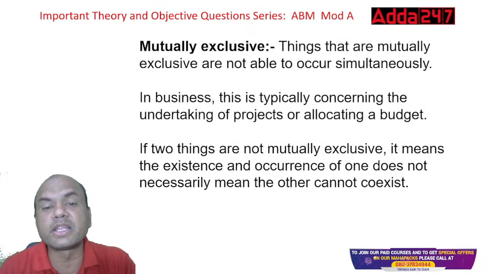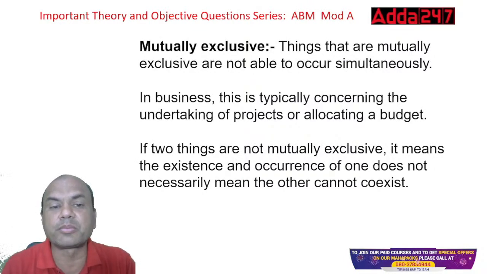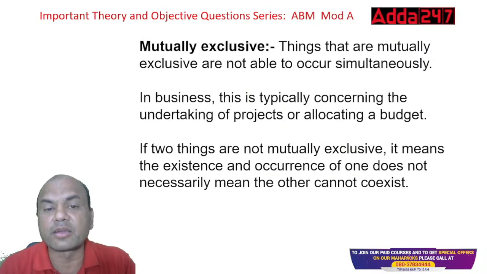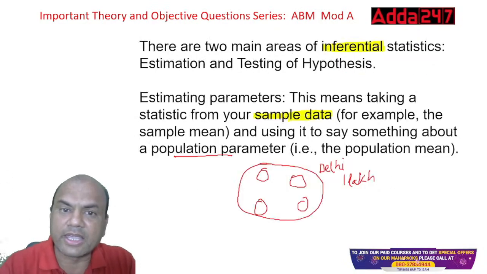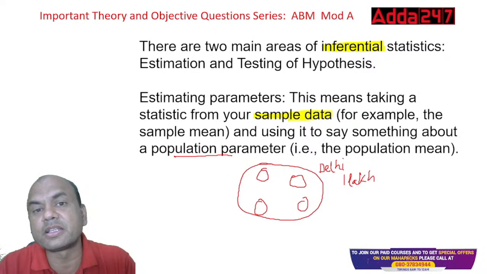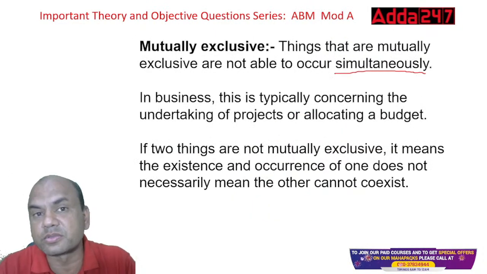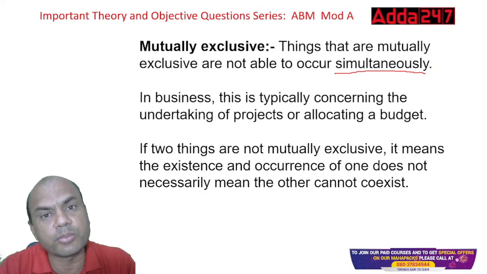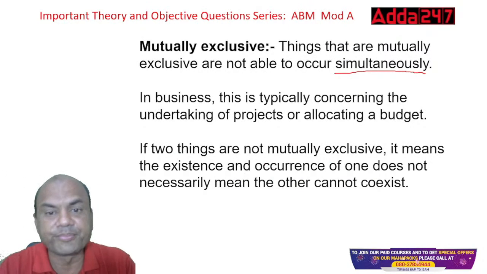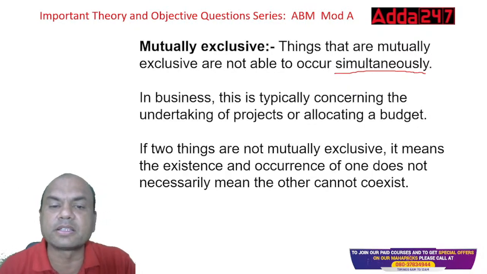Now, what are mutually exclusive events? Mutually exclusive events are not able to occur simultaneously. Can it occur that you pass and you fail in the same exam? No. These are exclusive events. Either you pass or you fail. In business, this is typically concerning the undertaking of projects or allocating the budget.